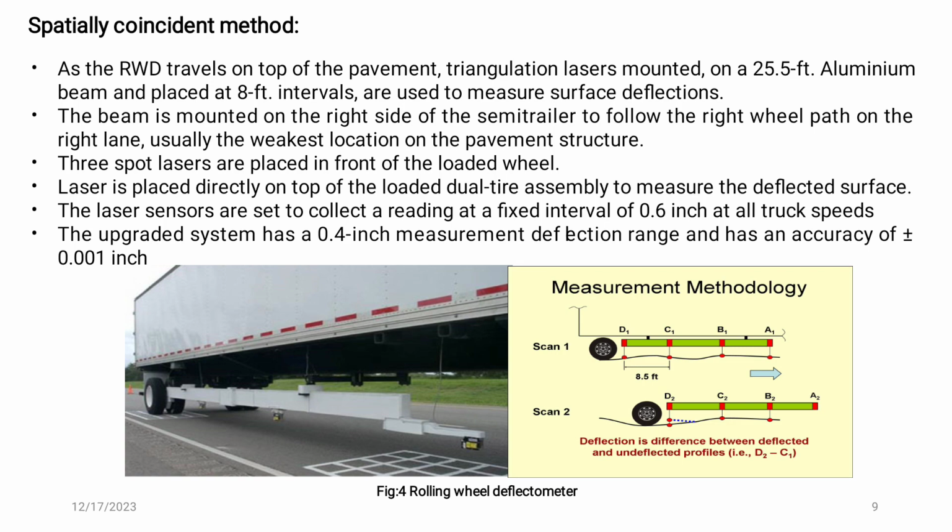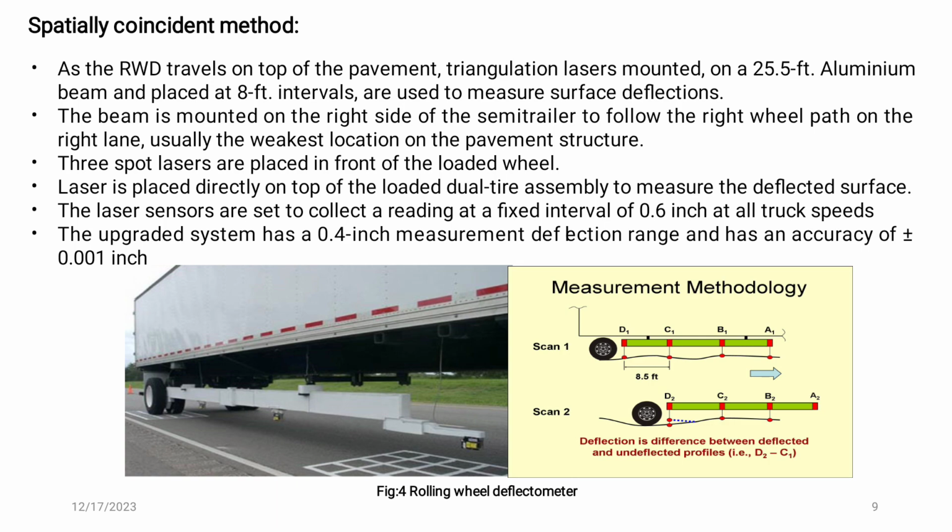The beam is mounted on the right side of the trailer, which is the weakest location of the pavement structure. The three spot lasers are placed in front of the loaded wheel and one laser is placed directly on top of the dual assembly tire, which measures the deflection on the surface.